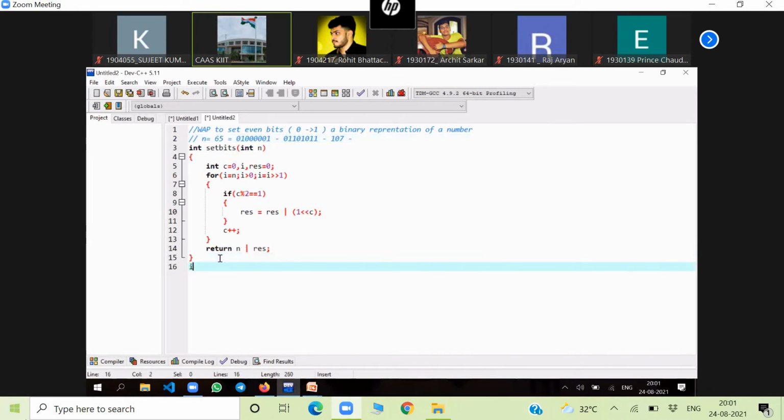Let me write the main function. Let me run the program, then I'll explain how it is working. int n, printf, enter a number.